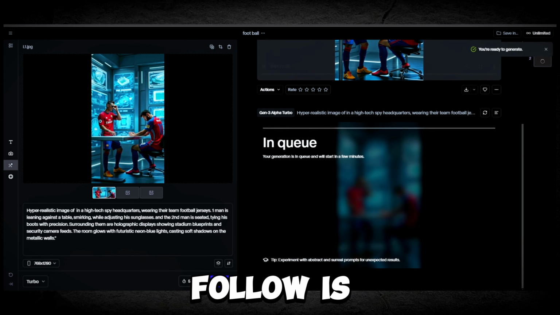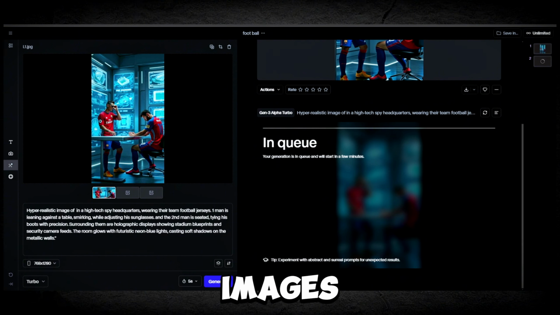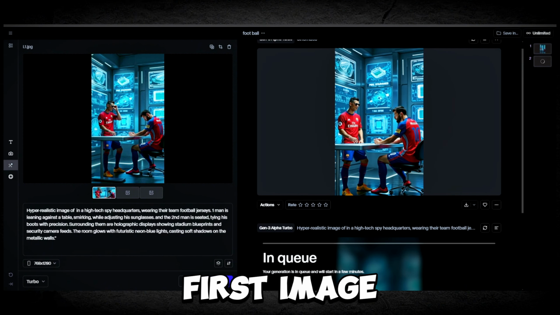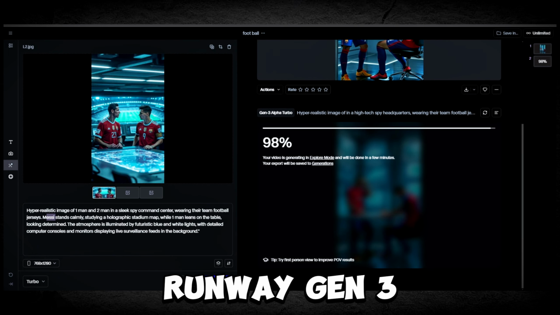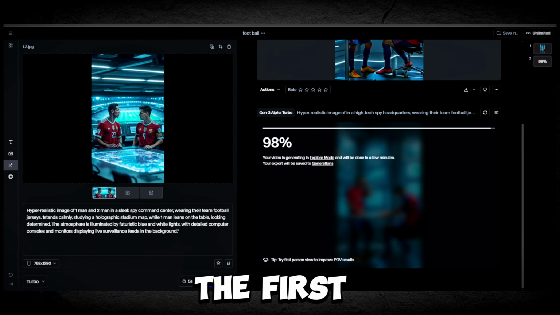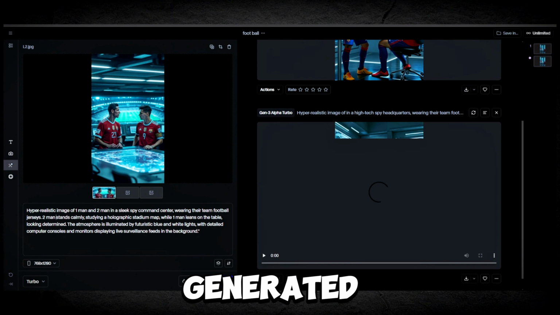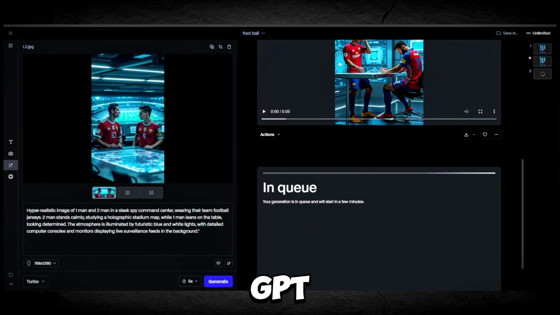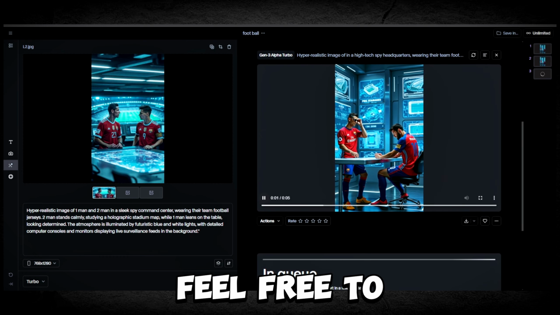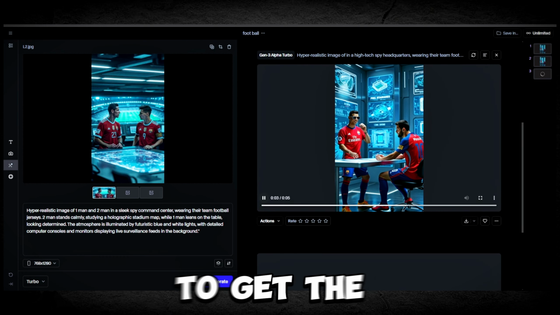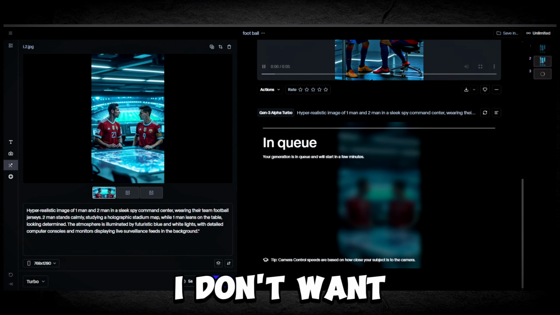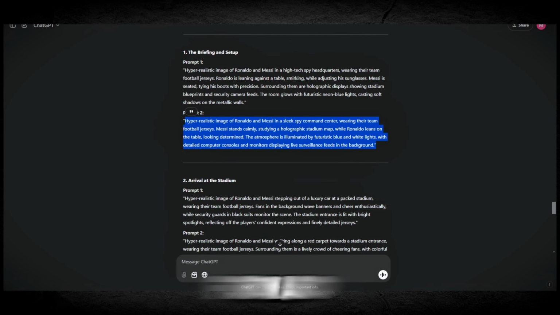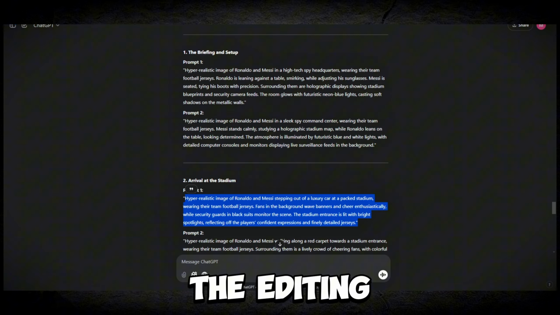The process you'll follow is the same for generating additional images. For the second image, just repeat what we did for the first image. Don't change the settings we used in Runway Gen 3. The first thing you need to do is upload the photo generated by Glyph, then use the same prompt we generated earlier with ChatGPT. If you're a bit confused, feel free to rewind or fast forward the video to get the exact process I make. I don't want you to get bored while I generate the images and animations using Runway, so I'll fast forward this section so we can move on to the editing process.